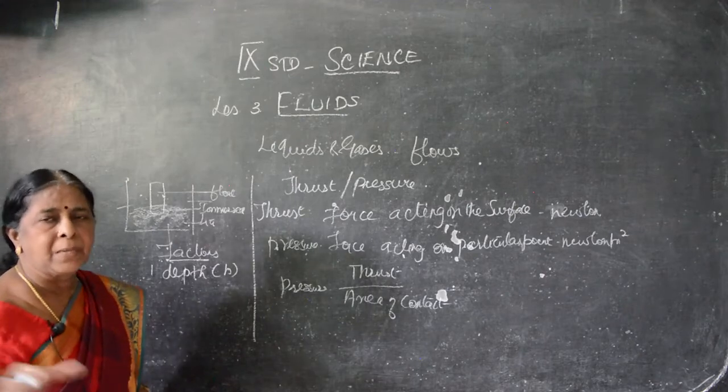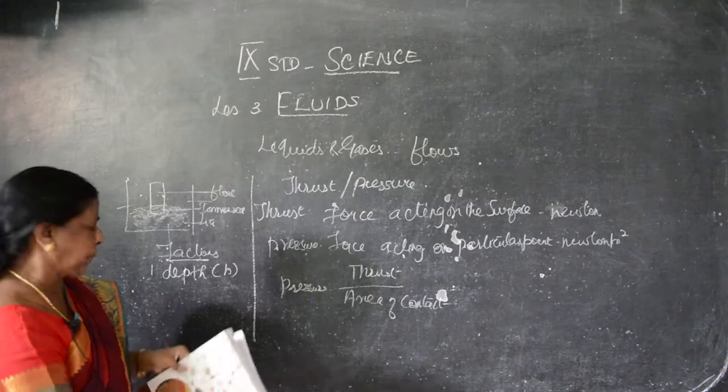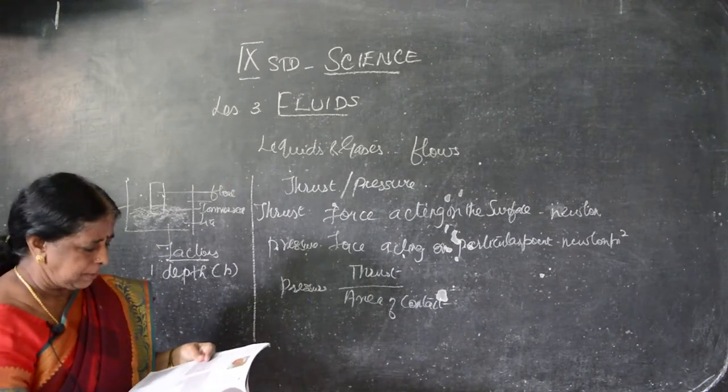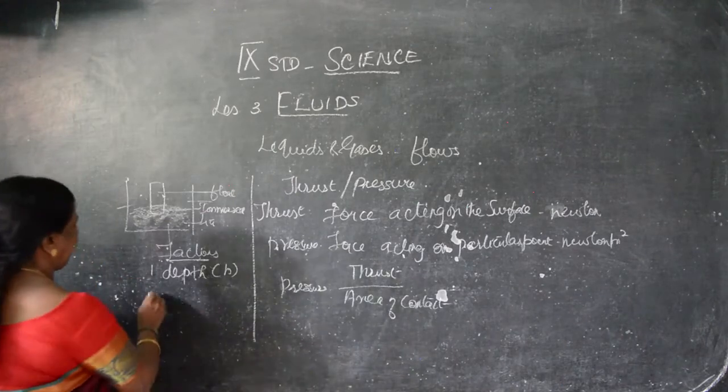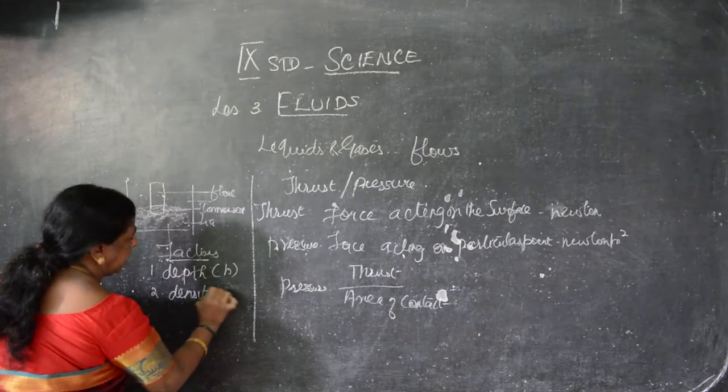When we put liquid in a vessel, how much height it has, that is the depth. In Tamil we have to say depth, ஆழம். Okay. Next, density of the liquid. That is what kind of liquid you have taken. Either density is lower or higher.